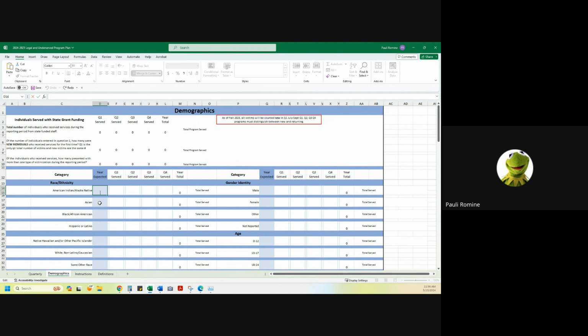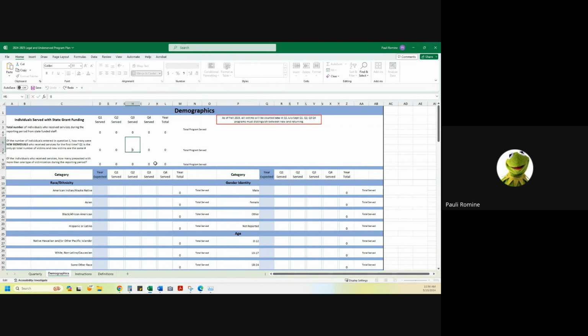There's a few ways, probably a lot of ways that agencies get this information. Some agencies keep track of this year after year, and they run a report and average out their victims, their demographics, their services to be able to enter this information. Some agencies look at what they did last year and make decisions on what to put in these boxes based on the previous year. So there's probably a lot of different ways that you can fill this information out, but please fill this out. At this time, you will be attaching this program plan / scope of work in your grant application in the GMS system.